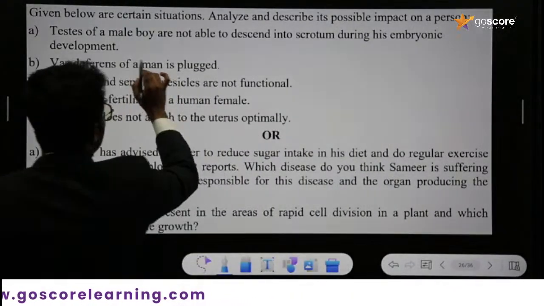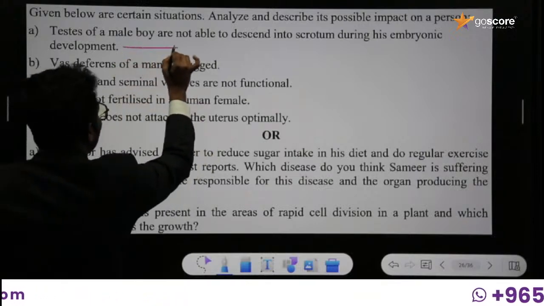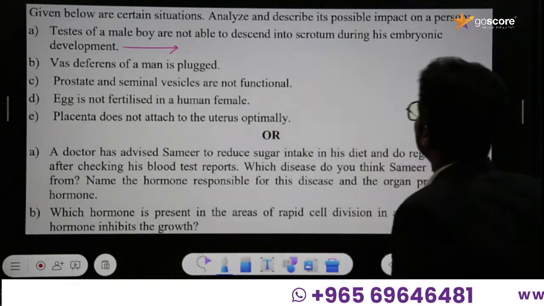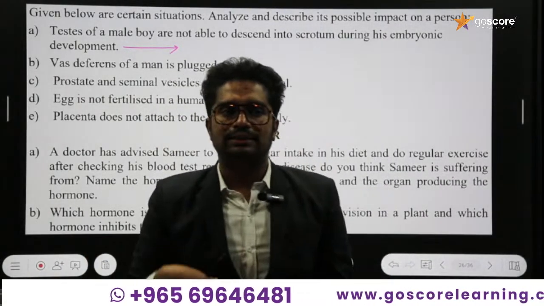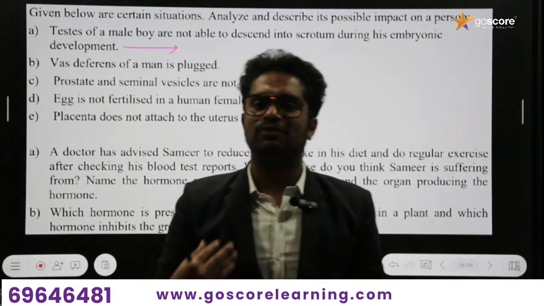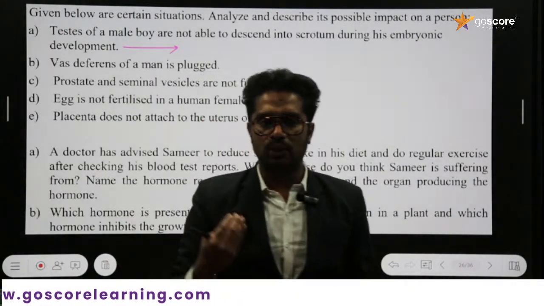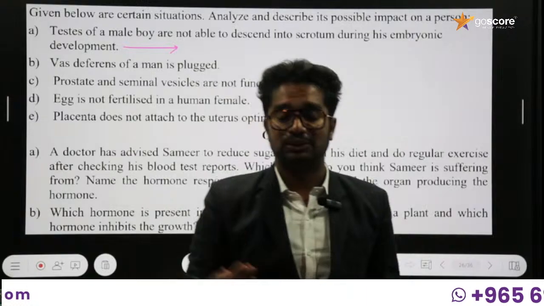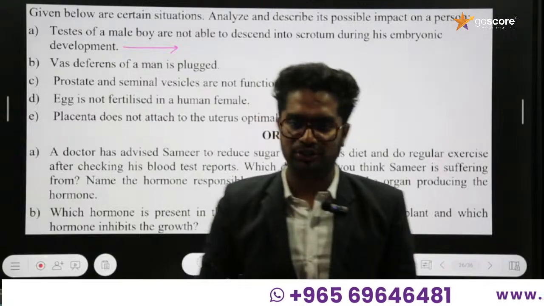Testes of a male boy are not able to descend into the scrotum during his embryonic development. What will happen if the testis is not able to descend into the scrotum? The testis will be located inside the abdominal cavity itself. That will adversely affect sperm formation, since sperm formation always requires a temperature 2 to 2.5 degrees Celsius below the normal body temperature. And that is the answer to this question.